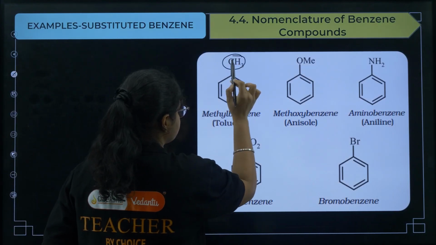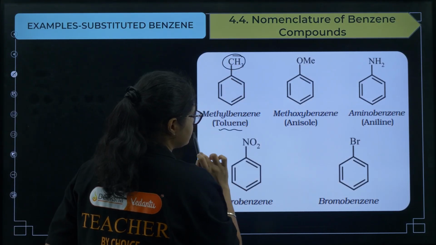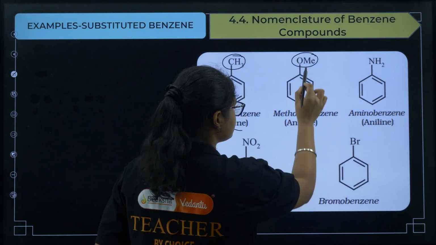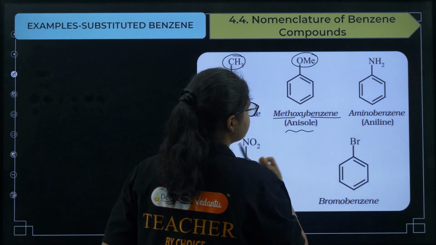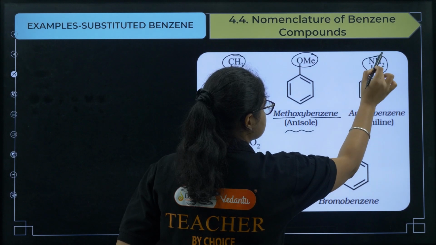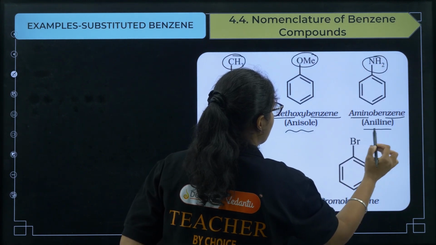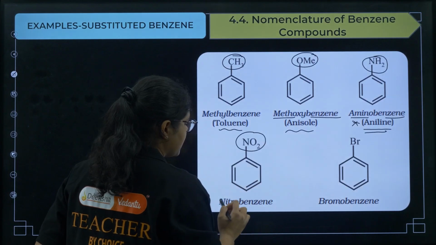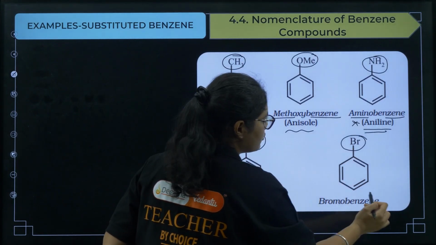So methyl is present, so methylbenzene, its common name is toluene. This is very important, you should remember. Then this one is a methoxy group, so methoxybenzene. Its common name is anisole. If NH2 is present, then we call it aminobenzene or aniline. This common name is also more popular. NO2 is simply nitrobenzene, Br is simply bromobenzene.